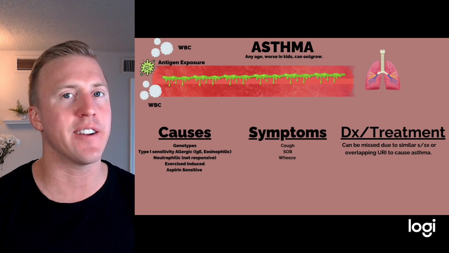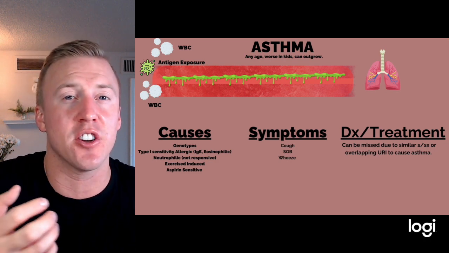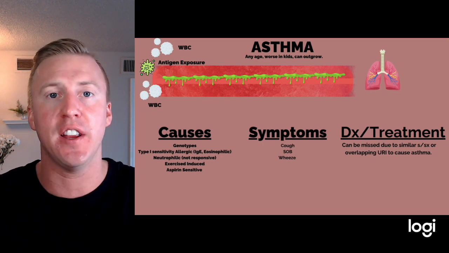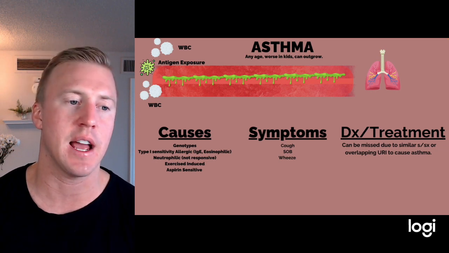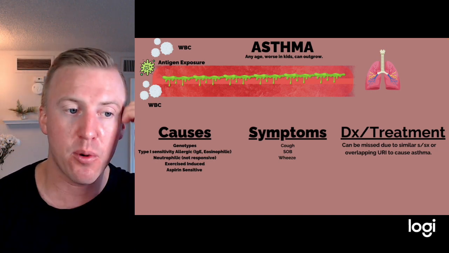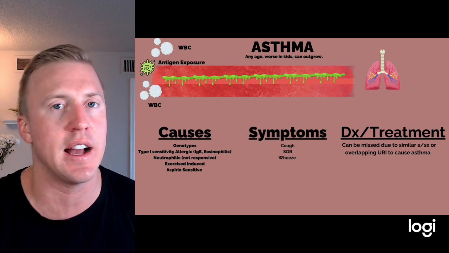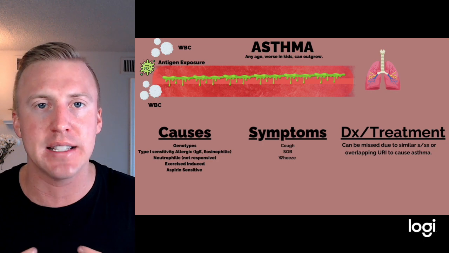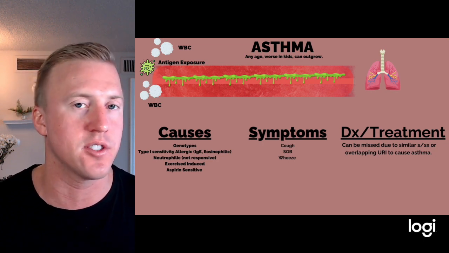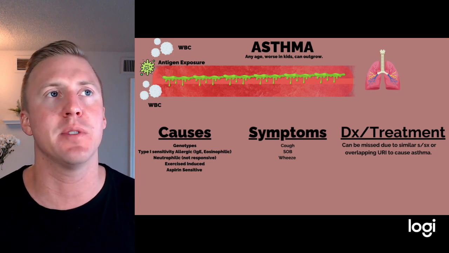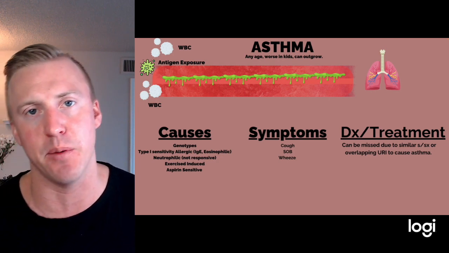Now, causes, this is very interesting. A lot of this can be familial, meaning the child is either born with it and they have a certain genotype. That genotype then is our phenotype, phenotype being what we see. So a lot of different genotypes or phenotypes are like type 1 hypersensitivity. Type 1 hypersensitivity or allergic asthma is one of the most common, meaning the child usually already has allergies, other things, but the asthma itself is caused by an allergy to whatever substance or antigen it might be. Usually in this, we see a lot of IgE-related antibodies, and then our eosinophilic asthma, we call it sometimes.